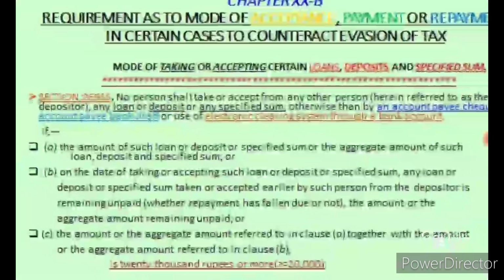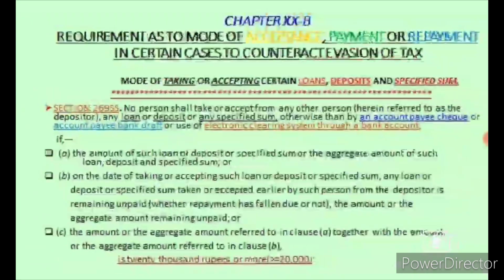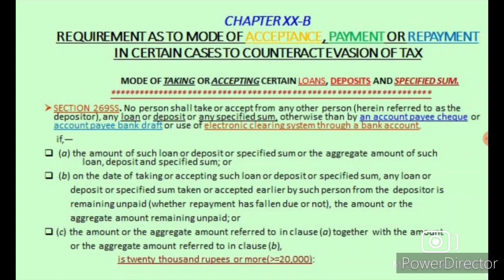or on the date of taking or accepting such loan or deposit or specified sum, any loan or deposit or specified sum taken or accepted earlier by such person from the depositor is remaining unpaid, whether repayment has fallen due or not, it's not the matter, the amount or the aggregate amount remaining unpaid, or the amount or the aggregate amount referred in clause A together with the amount or the aggregate amount referred to in clause B is 20,000 rupees or more,